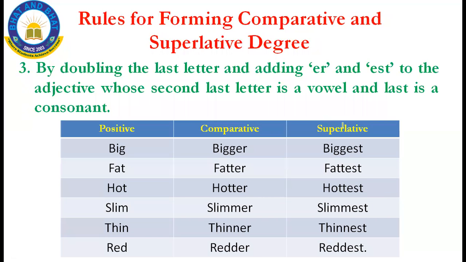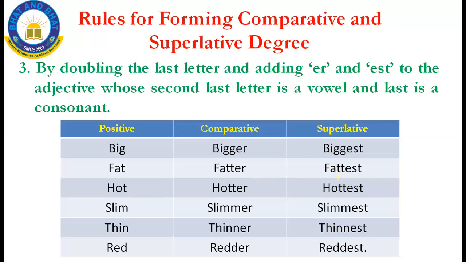And the third rule is doubling the last letter. First we have to look at the positive degree. To make it a comparative degree, before that you have to double the last letter. Look at the positive degree words: big, fat, odd, slim, thin, red, isn't it? To make the comparative degree, we first double the last letter.